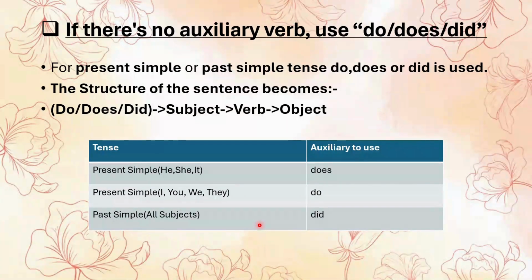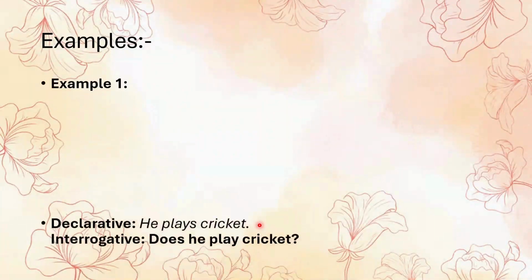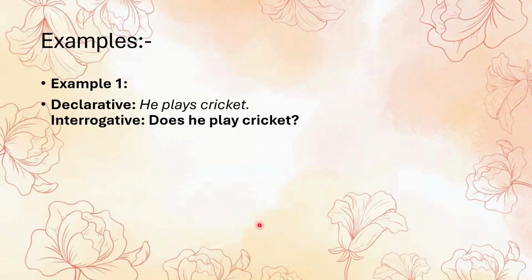the object. We use do when the subject is I, you, we, they in present tense. We use does when it is he, she, or it in present tense. Or in past tense, we use did. And remember, when you use do, does, did, the main verb changes back to its base form. Like if there is helped, it will be transformed to its base form, that is help. Okay. So the first example is he plays cricket.